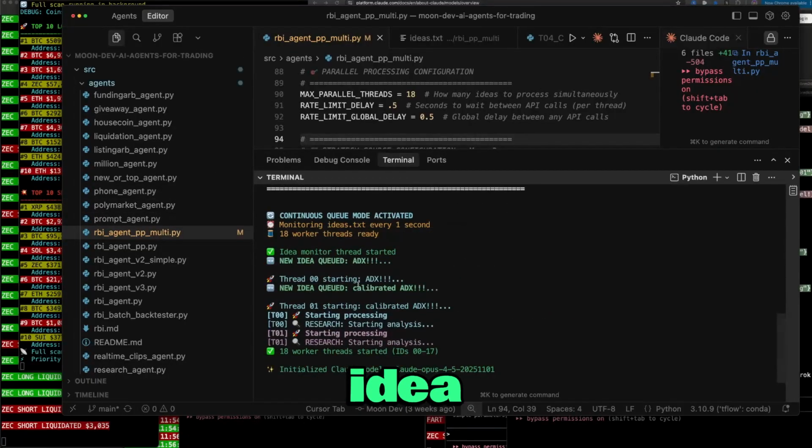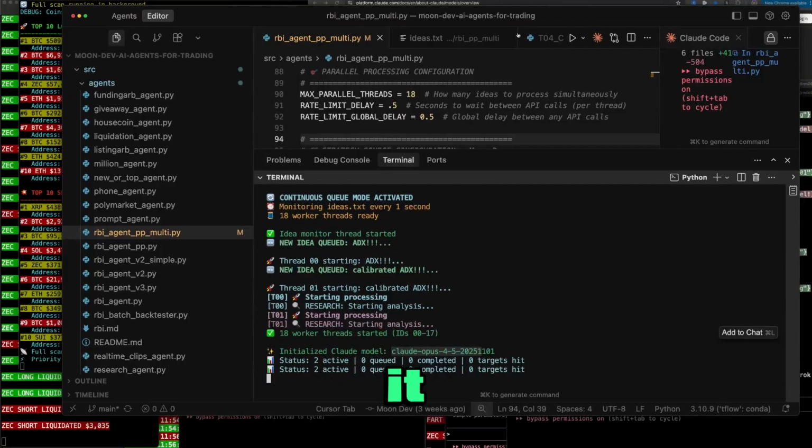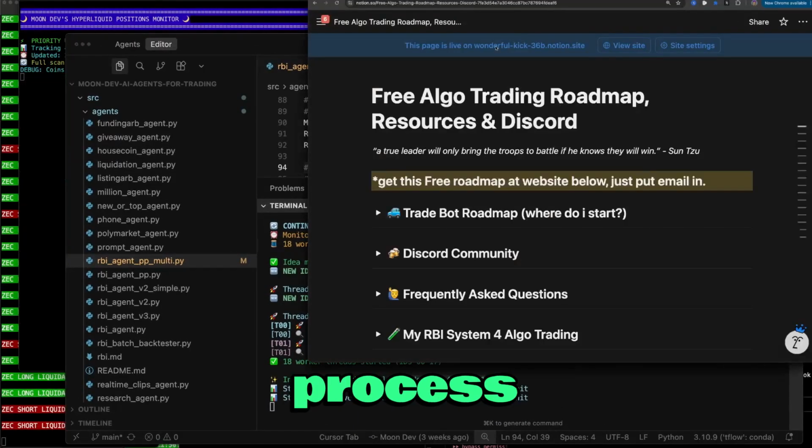You can see new idea queued using Claude Opus 4.5. Okay, let's get it. 2 active threads. So this is a backtester. Essentially, it codes backtests for me because the process I follow